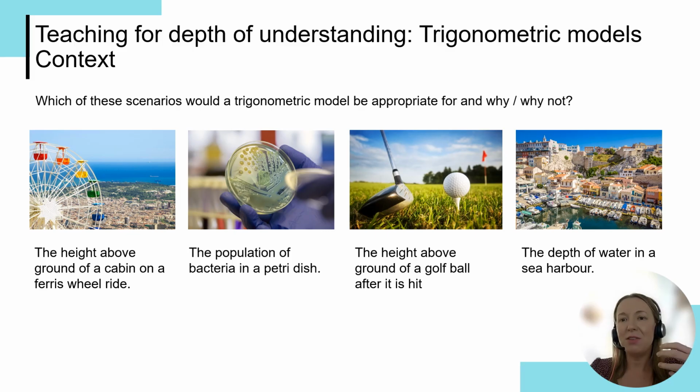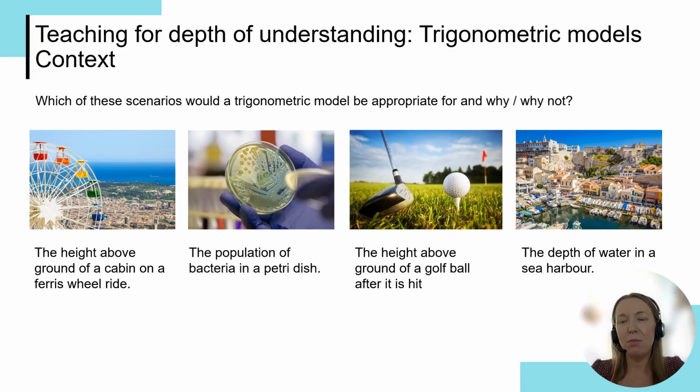A way to supercharge this activity is to say, right, well, I'm going to give you some information now about this Ferris wheel. It starts at 1 meter above the ground, maximum height is 21 meters, and a full revolution takes 4 minutes. Could we figure out an equation of a trigonometric model that would represent that, and allow them then to use their prior learning of transformations, the trigonometric graphs, to start to explore that and see if they can come up with their own equation. And again, we can confirm that by plotting in the graphing software, or they could use that to explore that as well and refine their answers.